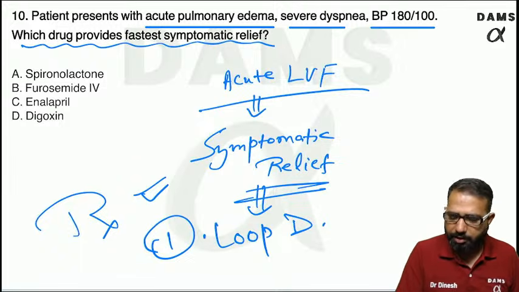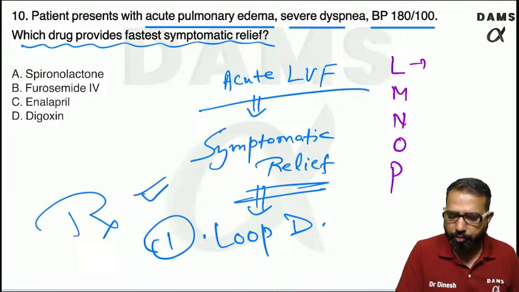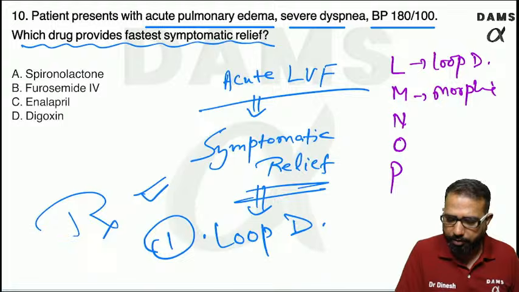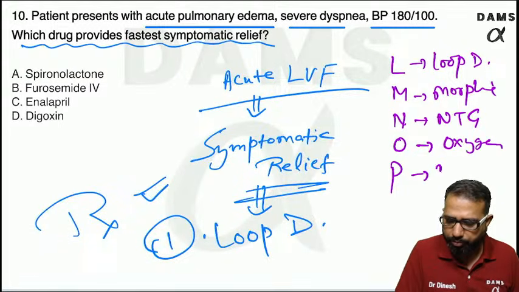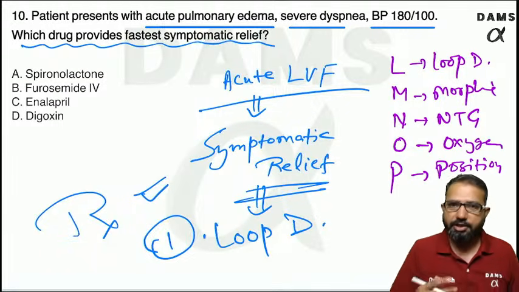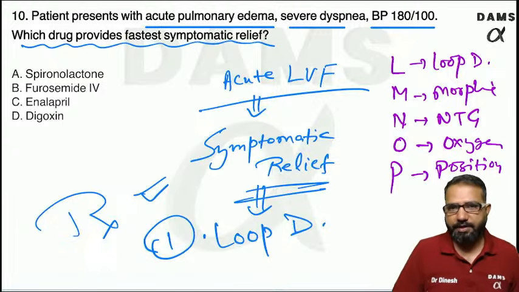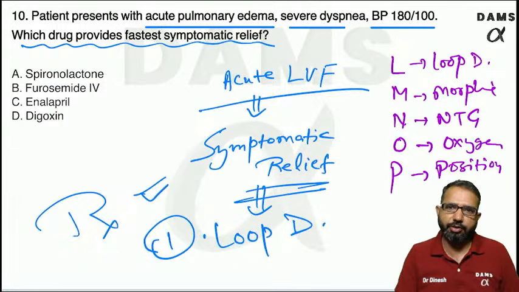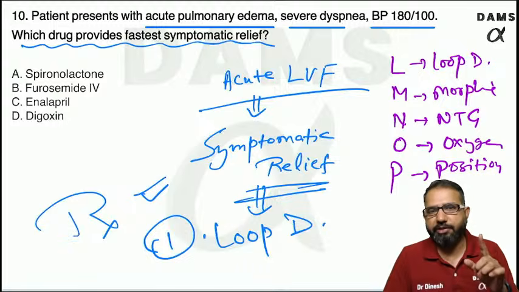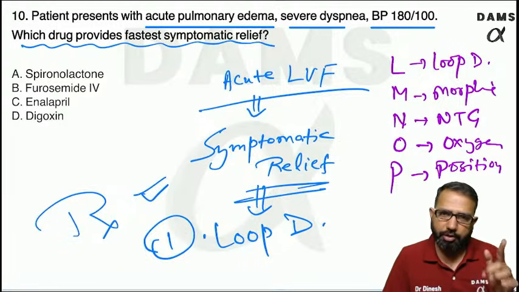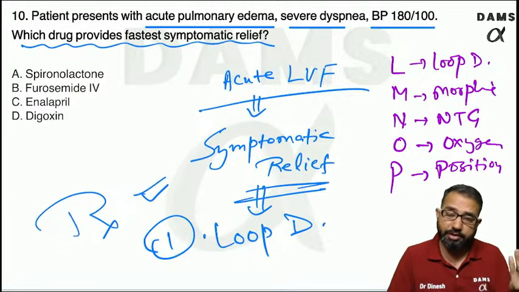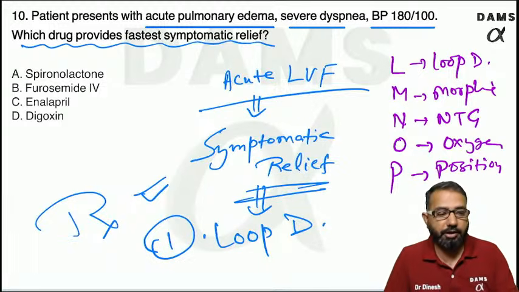You can remember the important drugs for this: LMNOP. L for loop diuretics, M for morphine, N for nitroglycerin, O for oxygen, and P for position of the patient, so that the patient will not feel the chest pain or dyspnea difficulty. So head side up. So loop diuretics, morphine, nitroglycerin, oxygen, position. The loop diuretic is the first choice. If chest pain is severe, not controlled by loop diuretics, morphine can be used. Nitroglycerin is for ischemia, if the heart is in ischemia.